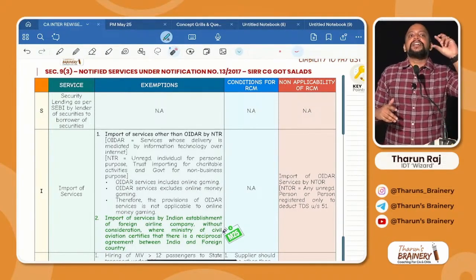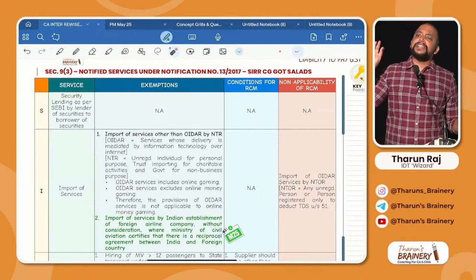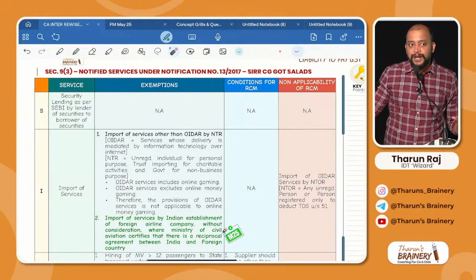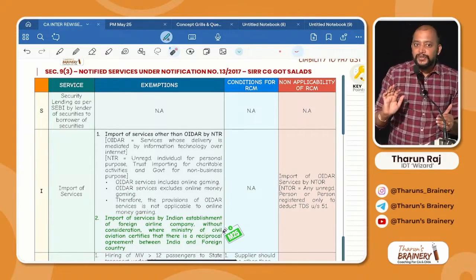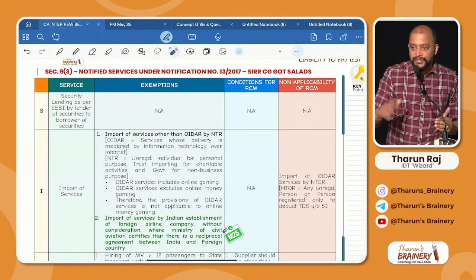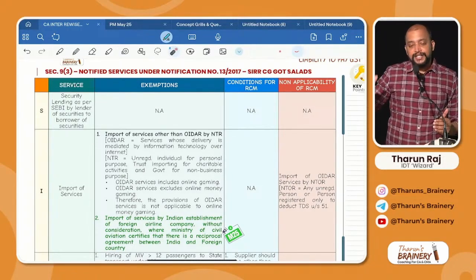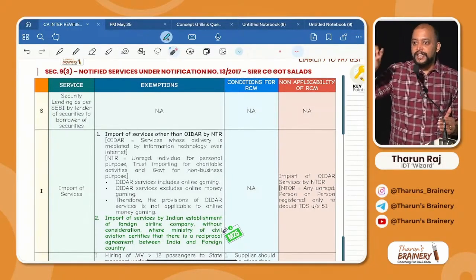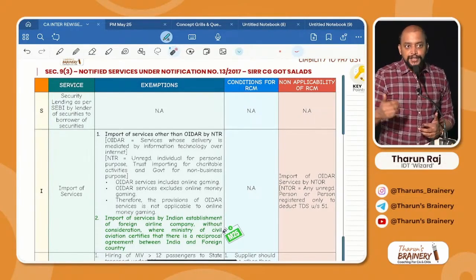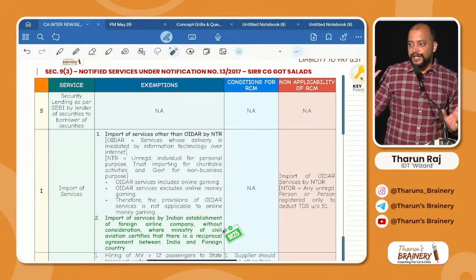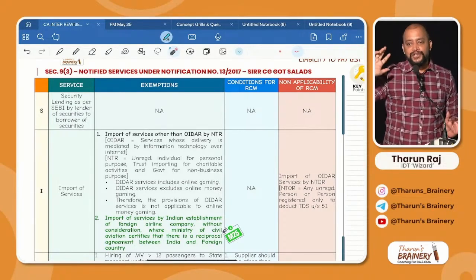First, security lending services. In security lending services, do we have any exemption learnt in the exemption chapter? We just now completed the exemption chapter. Have we learnt any exemption? So no exemption. Any condition for RCM? No. Any non-applicability of RCM? No. That's it. Over. Security lending services. Got it? Who is the supplier? Lender of securities. Who is the recipient? Borrower of securities. What is the consideration? Lending fee. So the borrower will pay GST.